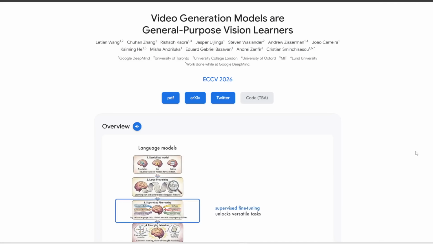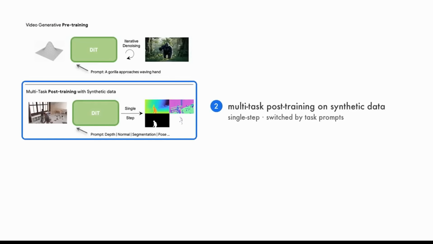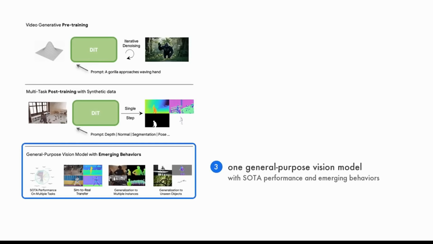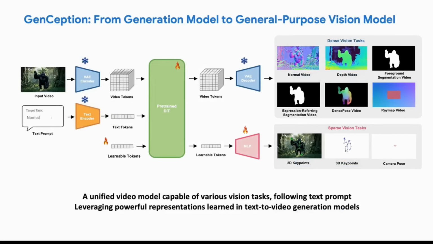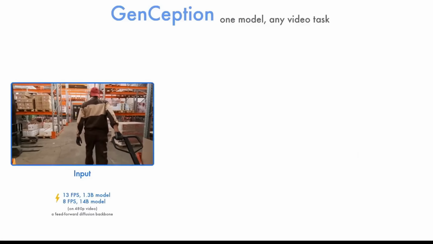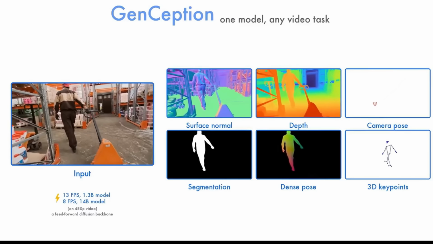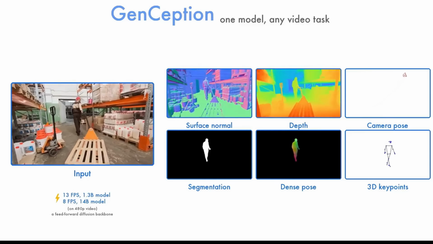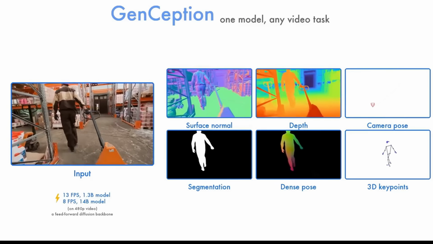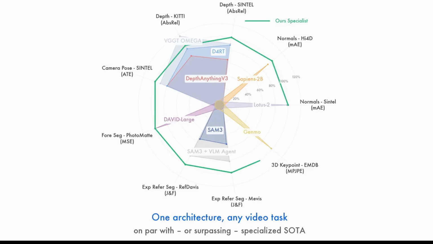Also this week, Google DeepMind introduces a new AI called Genception. This basically turns a standard video model into a general purpose system that can understand videos and perform many different vision tasks. For example, instead of just building one model for depth, another for object tracking, another for camera motion, this Genception basically contains all these abilities in just one unified model. So for example, you can take an input video and use it to predict the normal or the depth, the camera pose, segmentation, dense pose, and even the 3D key points of any objects in the video.